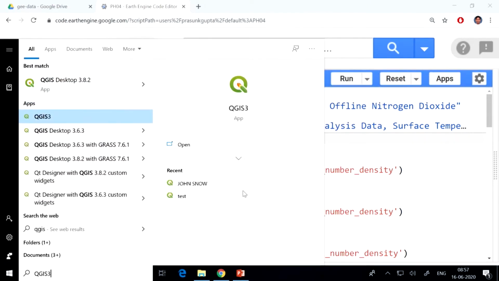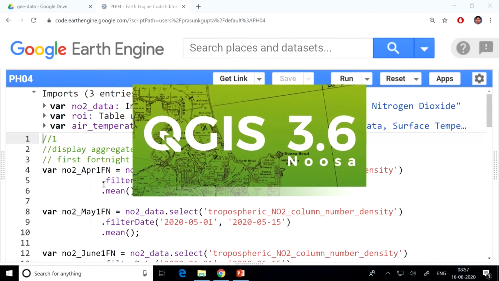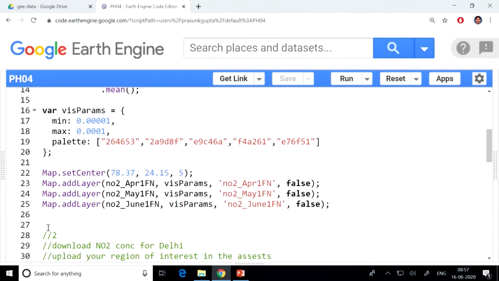I will in the meantime also open GIS software so that we can see the GIS data that we are downloading.